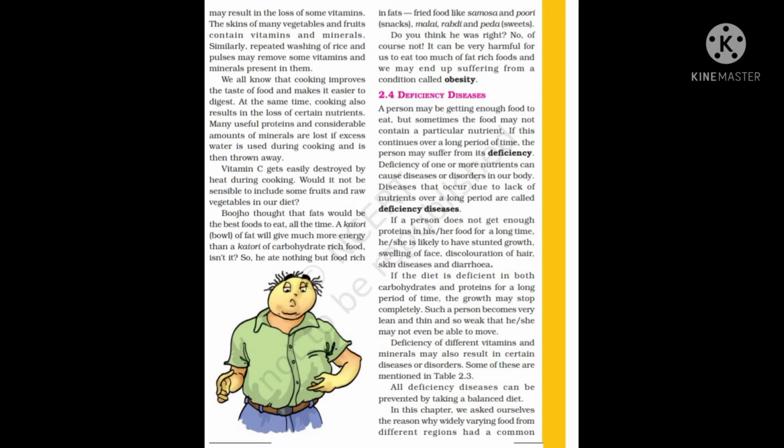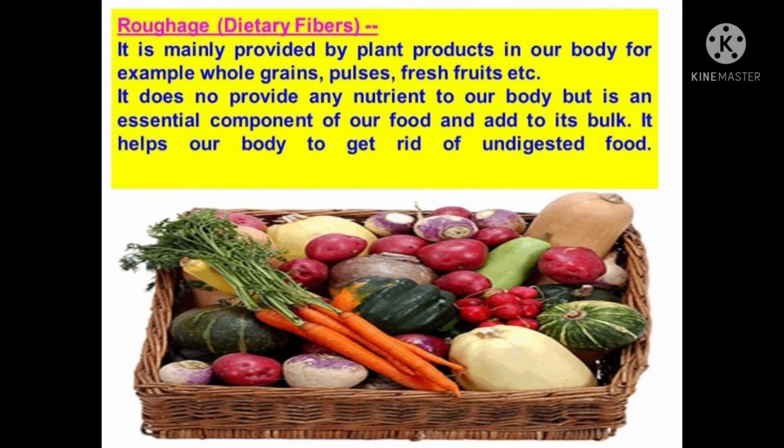Then vitamins and minerals, these are also very essential because they can protect our body from the attack of disease causing germs. They can protect our body from infections. Different types of vitamins are there: vitamin A, B, C, etc. and vitamin B complex is also there. Our body needs all these vitamins in sufficient amount.